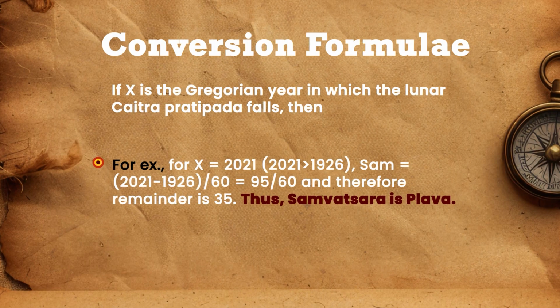For example, if X is 2021, because 2021 is greater than 1926, the Samvatsara number is 2021 - 1926 divided by 60, that is 95 divided by 60, and therefore the remainder is 35. If we refer to this table, at 35 there is a Samvatsara with the name Plava. So here the Samvatsara is Plava.